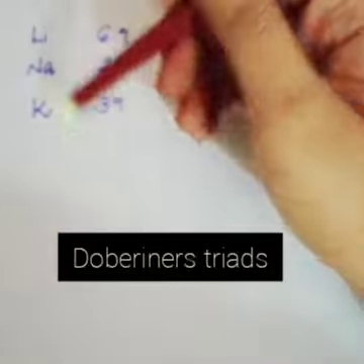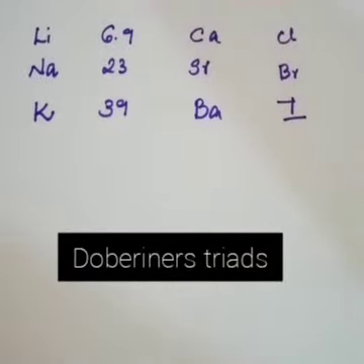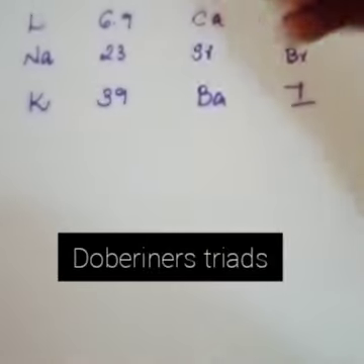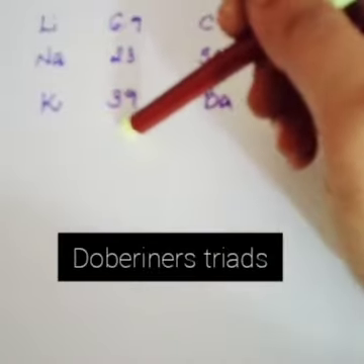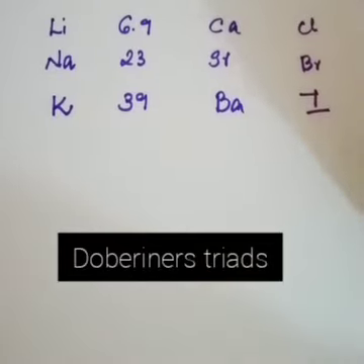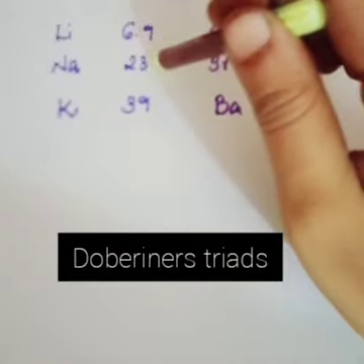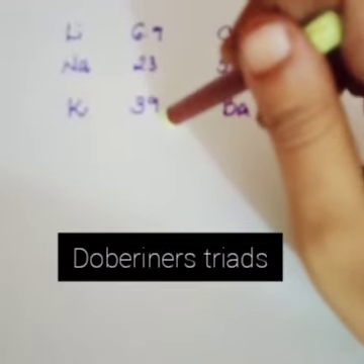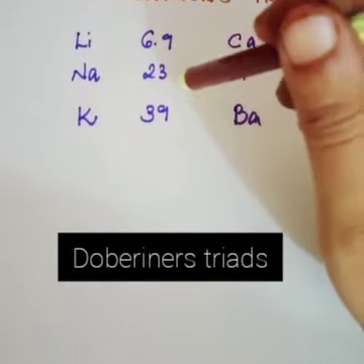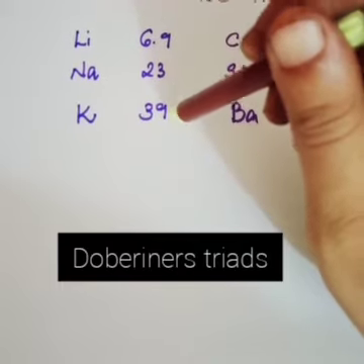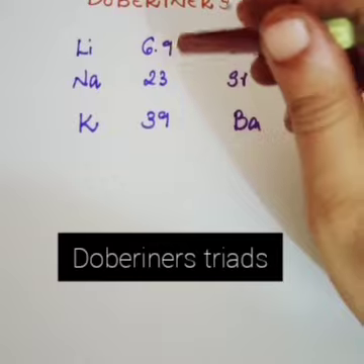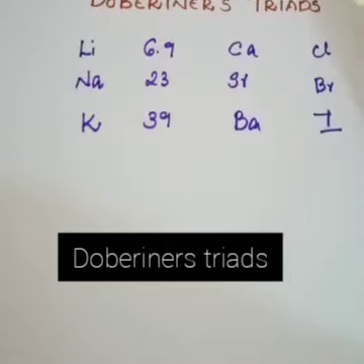When he arranged these 3 elements based on their increasing atomic mass, he found that the atomic mass of the middle element is an average of first and last. Similarly, the properties of the middle element are also a rough average of the first and last.